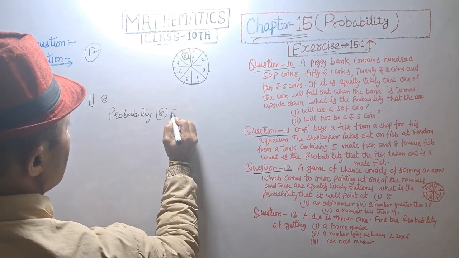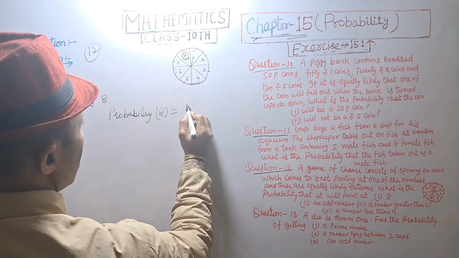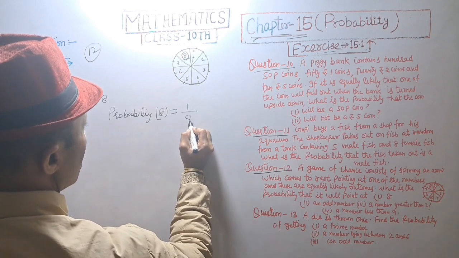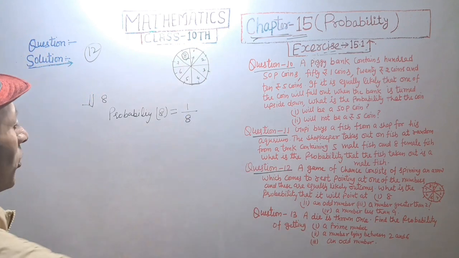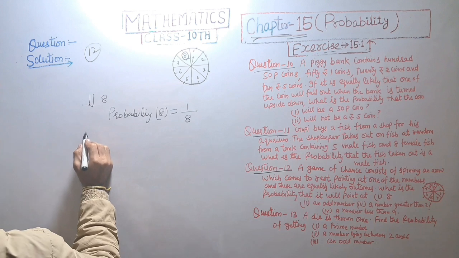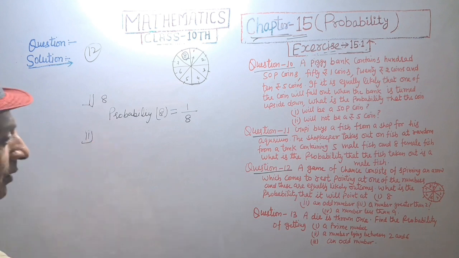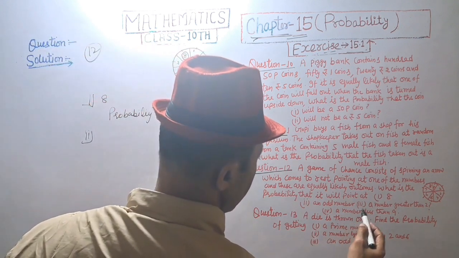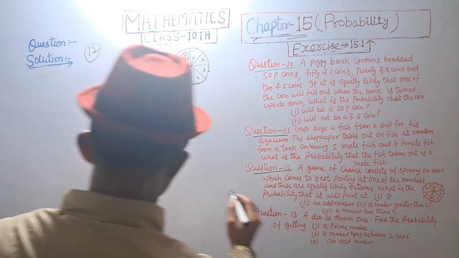Probability of 8 is equal to 8 is 1, 1 upon total is 8, 1 upon 8. And second, an odd number.